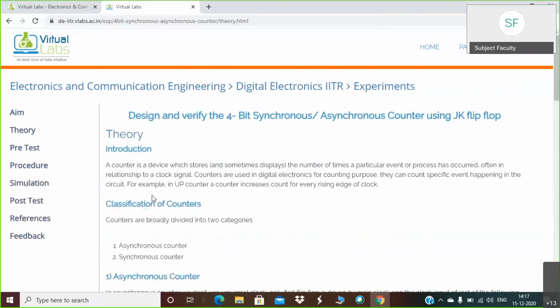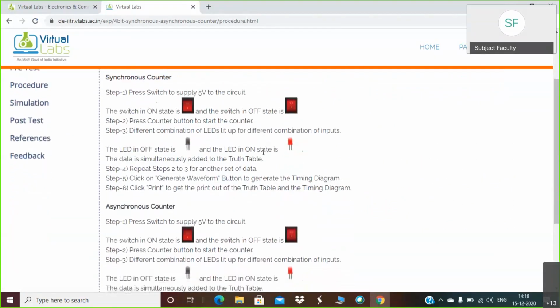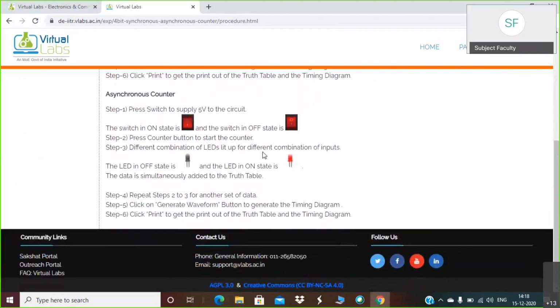Then you can decide whether you are compatible with this theory or not by using the pretest. Then the procedure is also given here. So I will just read a few points in the procedure. We are interested in the asynchronous counter, okay?